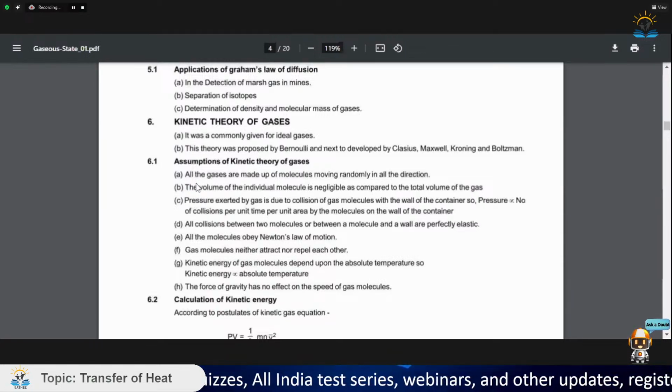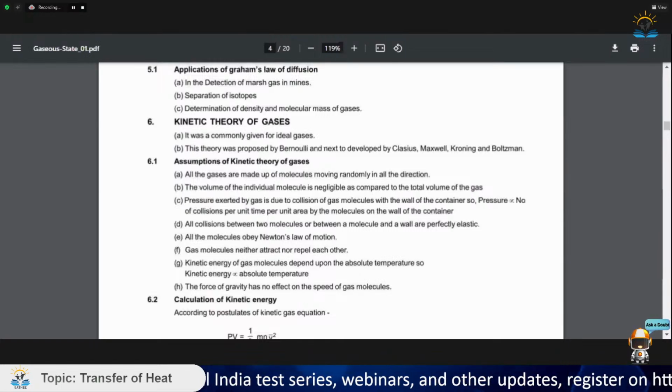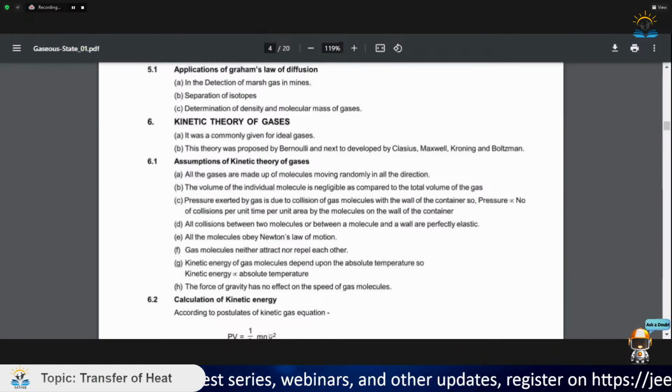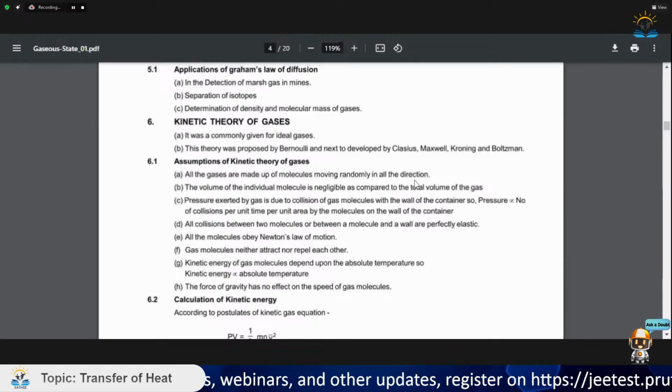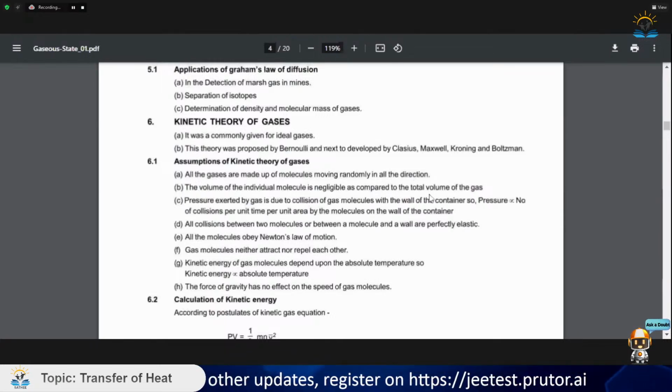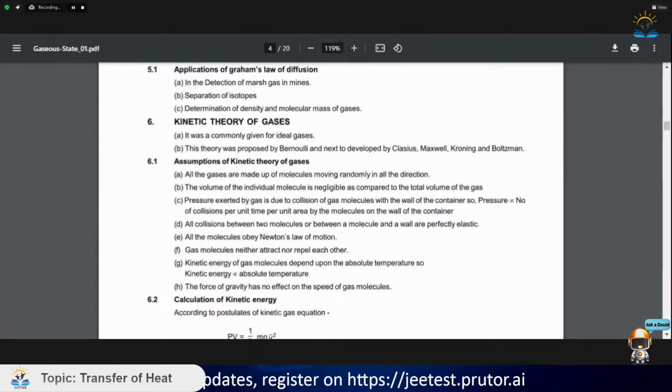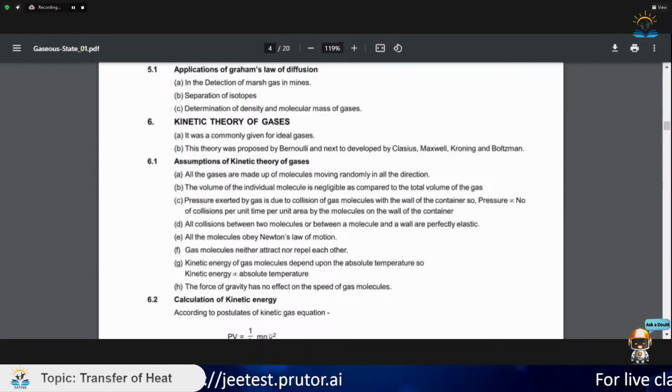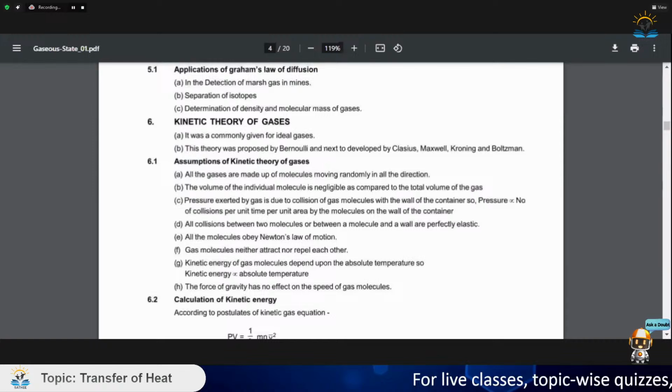So the first assumption says that all the gases are made up of molecules moving randomly in all directions. So yeah, it is true. It is the most basic assumption. The volume of the individual molecule is negligible as compared to the total volume of the gas. So see, the volume of a single molecule is represented by the variable b. So generally, by this assumption, we say b is nearly equal to 0 or b is equal to 0. So by this assumption, we say the volume of an individual molecule is 0.